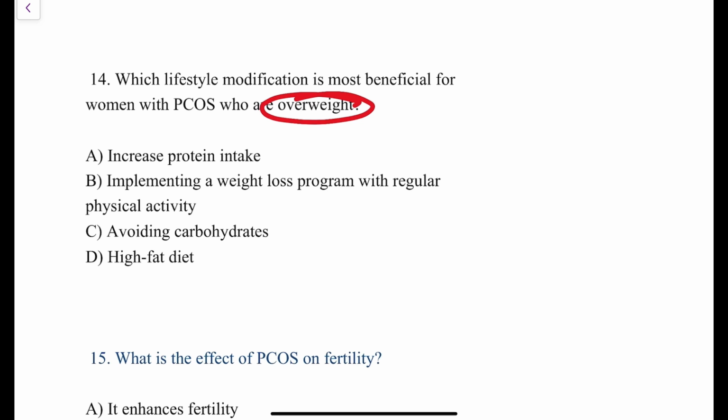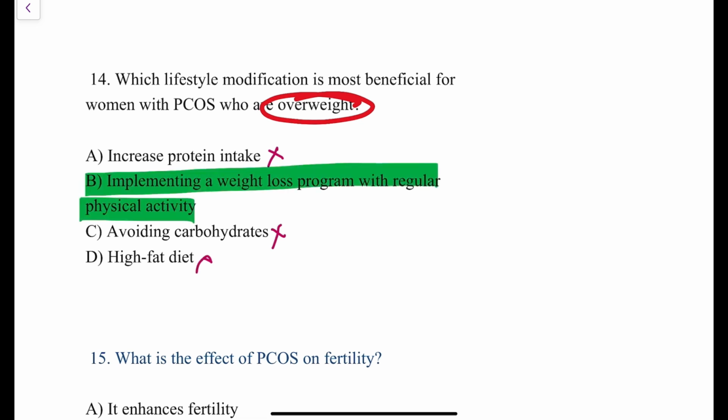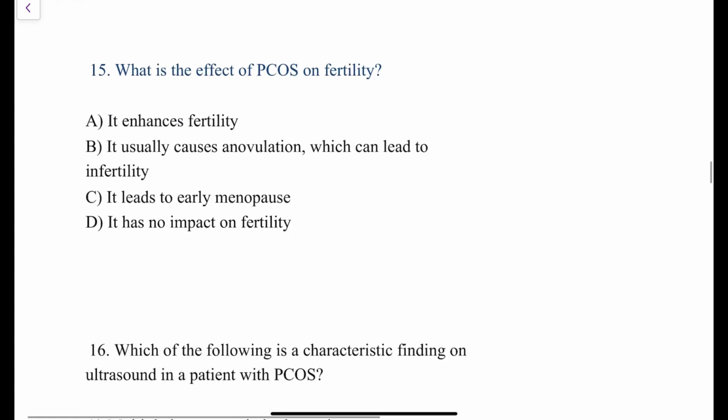You do some dietary modification and along with that you do some regular physical activity and you implement a weight loss program. So the answer over here is not increased protein intake. Avoid carbohydrate is not an option. High fat diet is not an option. Implementing a weight loss program with regular physical activity. So definitely lifestyle modification has to be advised to every patient with PCOS, because even a significant amount of weight loss, even let's say for example 5 to 10% of weight loss, might be very beneficial to patients of PCOS in resuming their menstrual cycle as well.